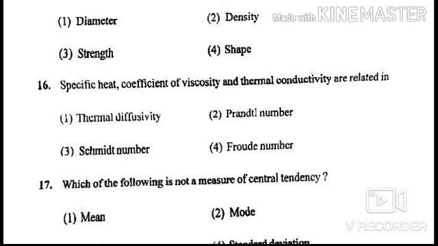It is a dimensionless parameter used in calculation of heat transfer between a moving fluid and solid body, equal to Cpv upon K, where Cp is the heat capacity per unit volume of the fluid, v is its kinematic viscosity and K is its thermal conductivity.